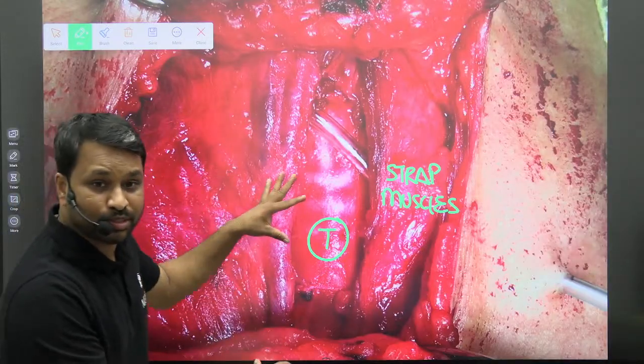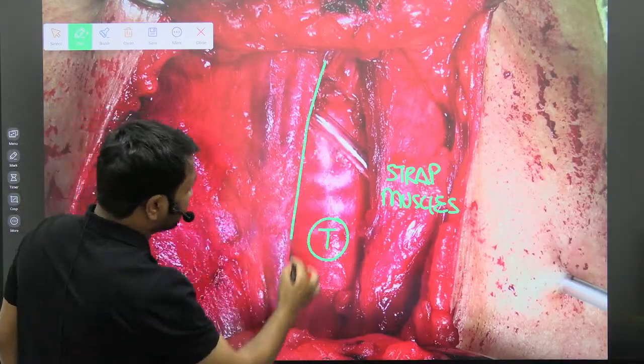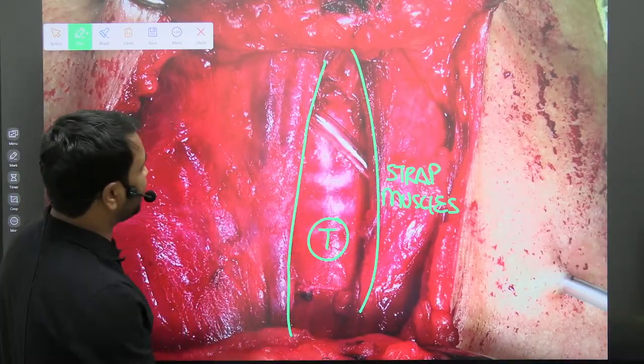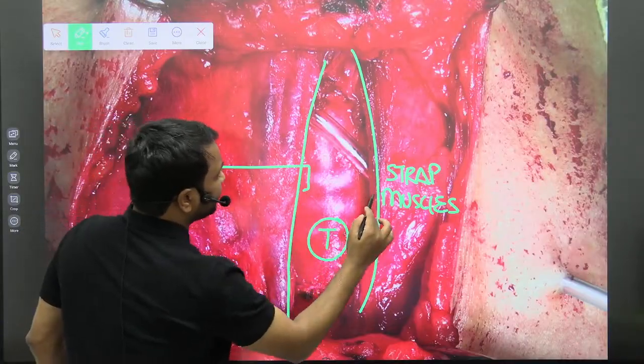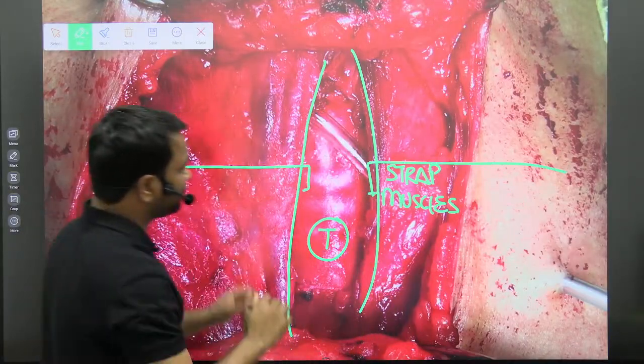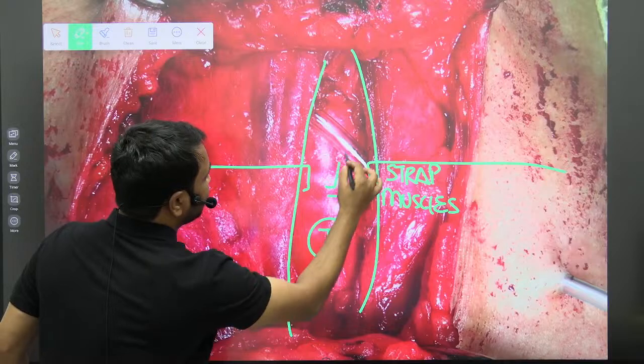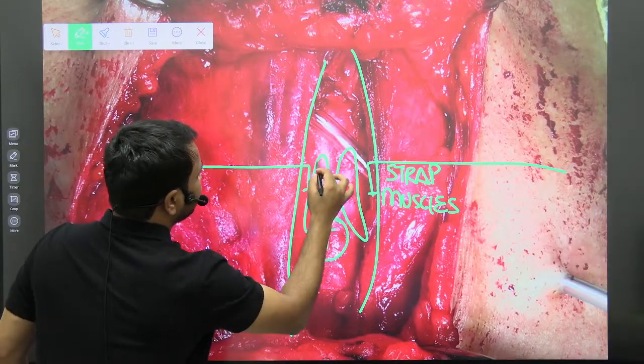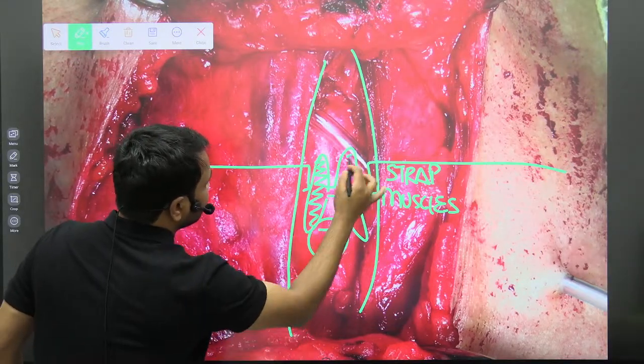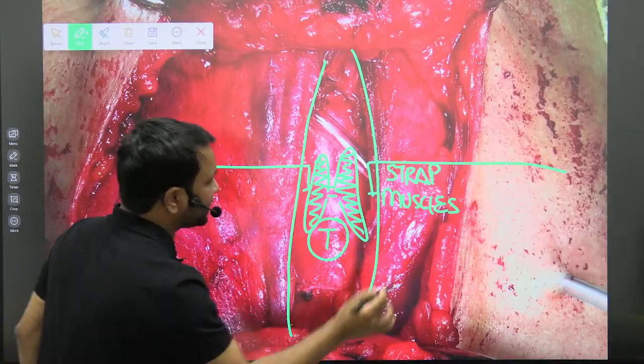This is post-operative specimen. See, this is how you have retracted the strap muscles. I have put a Langenbach retractor and then I was able to pull it off. And this is where we had the gland. So we have removed the gland from here. So यहाँ पे हमारा thyroid gland था. इसको निकाल दिया. So this is after extracting the specimen.